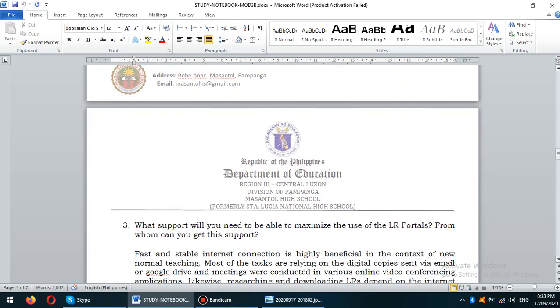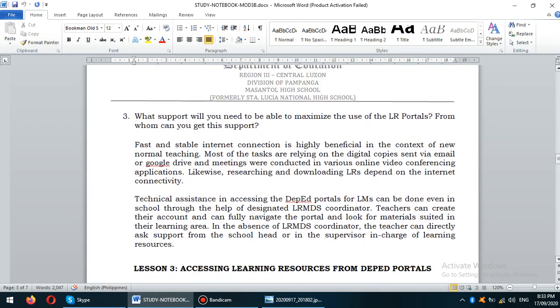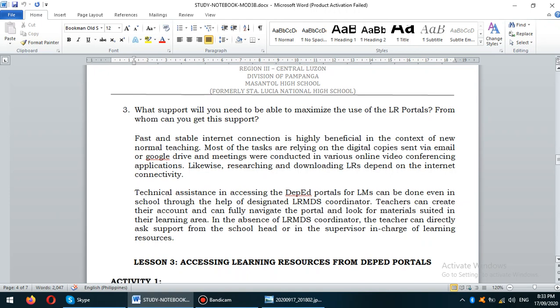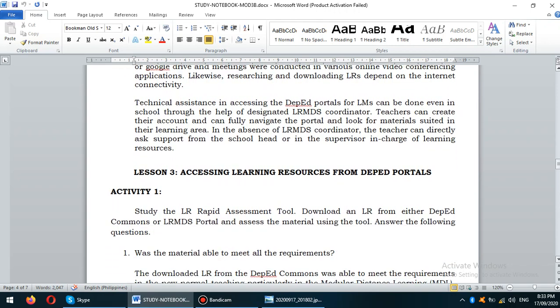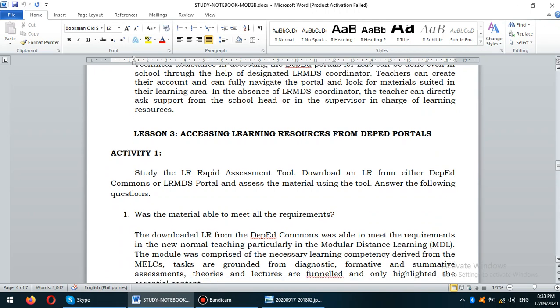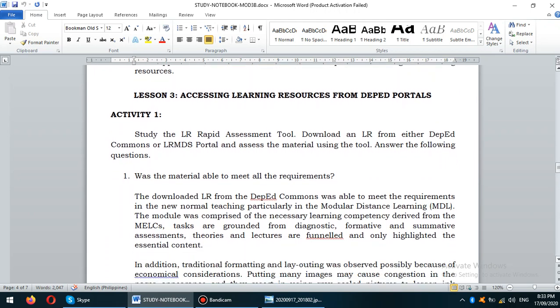Now, let us proceed to number 3. What support will you need to be able to maximize the use of the LR portals? From whom can you get this support? Actually, this is also the same response as the previous one. Now, let's proceed to lesson number 3, accessing the... Again, it's also part of this one.